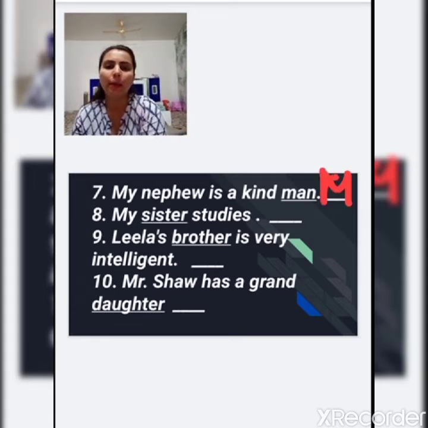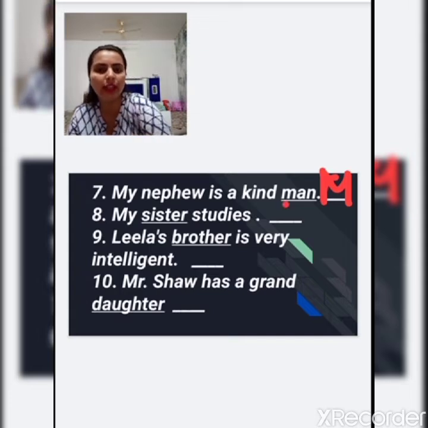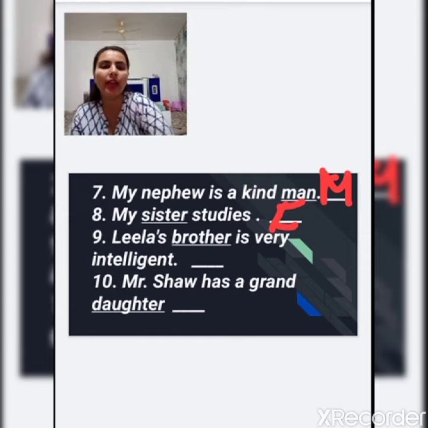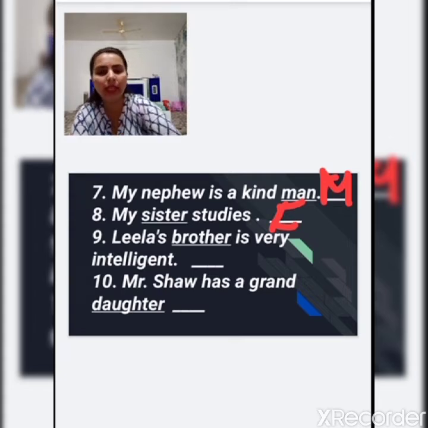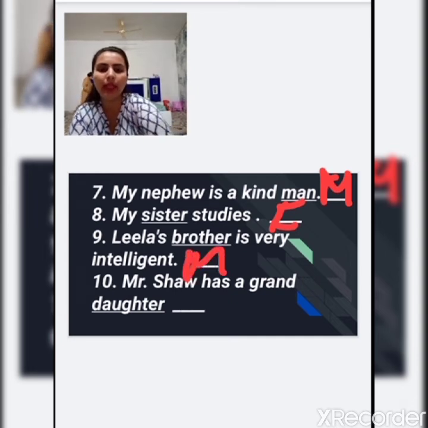Next is my sister studies. Here what does sister show us? Sister shows us that we are talking about a female. So we write F because F denotes that we are talking about a female. Next is Leela's brother is very intelligent. So here the underlined word is brother. And what does brother show us? Brother shows us that we are talking about a male. So we write M, M for the male.